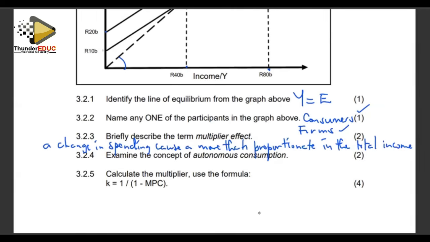A change in expenditure of 5,000 can result in a total change in the total level of income of 15,000. The 5 has been multiplied. Why? Because one individual's expenditure becomes the next person's income. That income is going to grow as it changes hands in circulation. So an initial spending, you spend 2,000. That 2,000 does not remain 2,000 because it's going to be magnified.